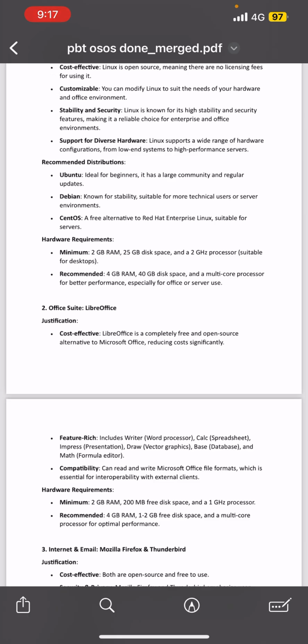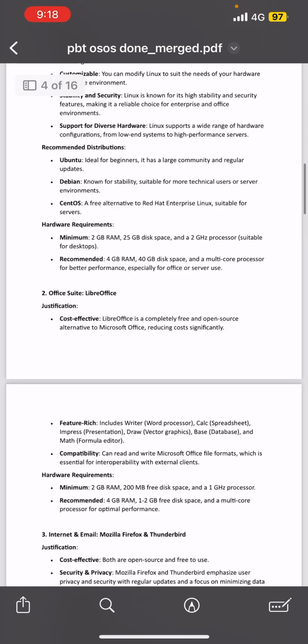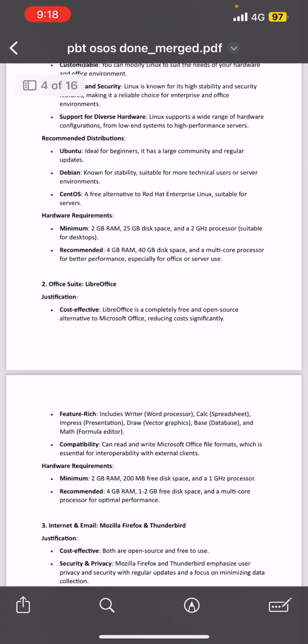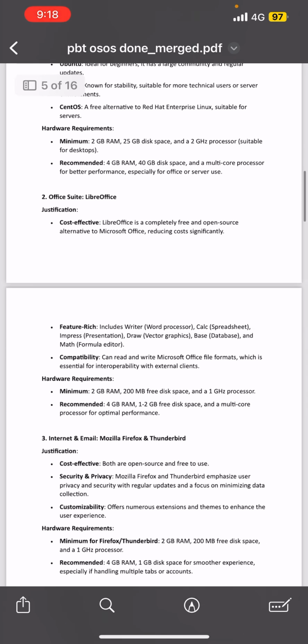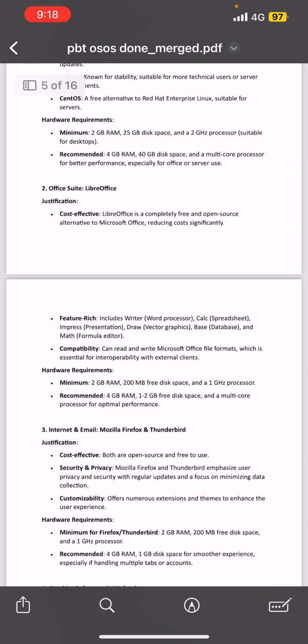So here are the hardware requirements for Linux. Minimum is 2 GB RAM, 25 GB disk space, and a 2 GHz processor, suitable for desktop. But the recommended one is 4 GB RAM, 40 GB disk space, and a multi-core processor for better performance, especially for office or server use. So the second one is Office Suite, LibreOffice.